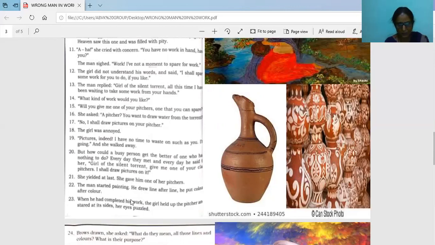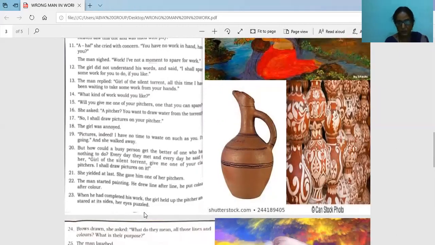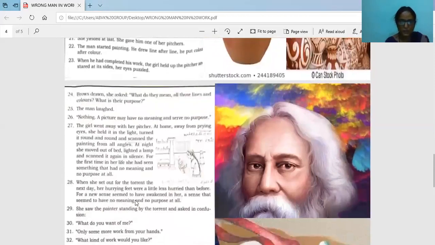And when he had completed his work, the girl held up the picture and stared at it, her eyes puzzled. When the work was over, she took the picture and started looking at it with great wonder, brows drawn. Surprised and amazed, she asked, what do they mean, all these lines and colors? What is their purpose? What is the meaning of this color and the lines? Because I don't understand anything. And the man laughed. Nothing. A picture may have no meaning and serve no purpose.